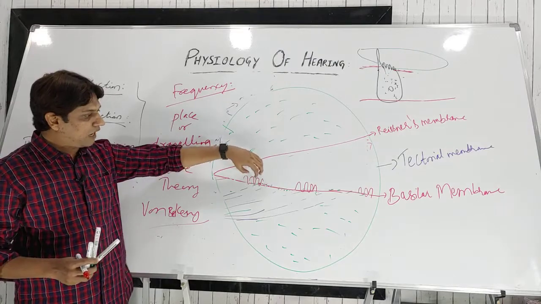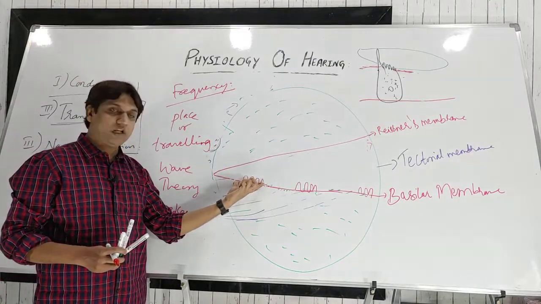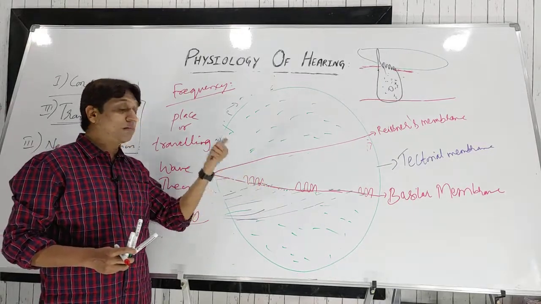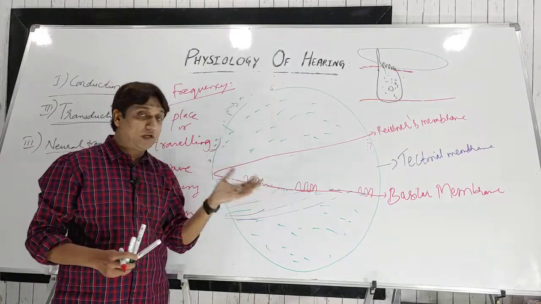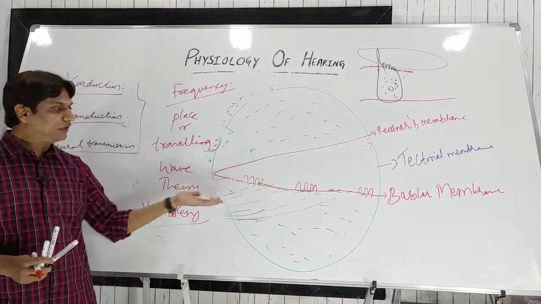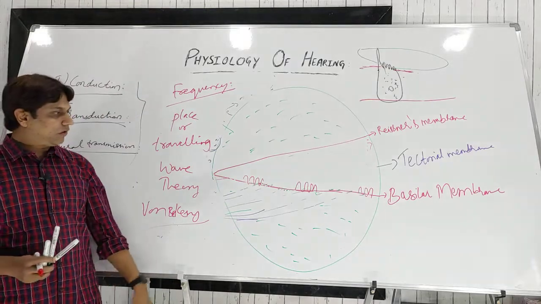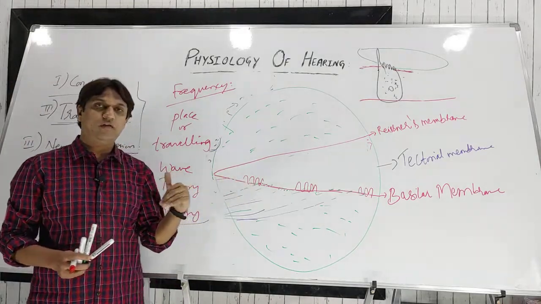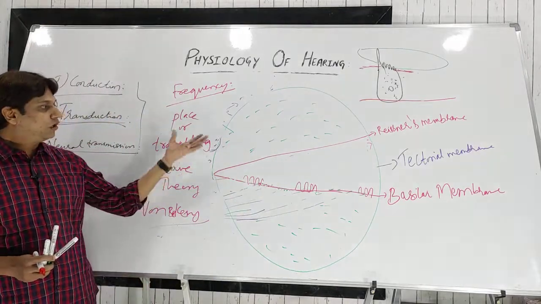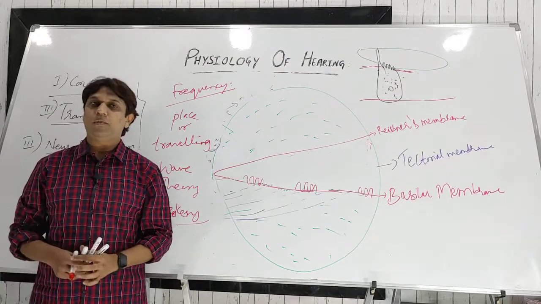Suppose a high pitch sound is loud. It will vibrate this part of the basilar membrane, and it will vibrate more times. The more times it vibrates, the more it determines the loudness. It causes stimulation of a greater number of hair cells, and that is ultimately transmitted to the primary auditory area. So the number of vibrations gives loudness, and frequency is given by the place, the place theory or traveling wave theory. This is how neural encoding of the various frequencies and loudness is perceived by the human ear.